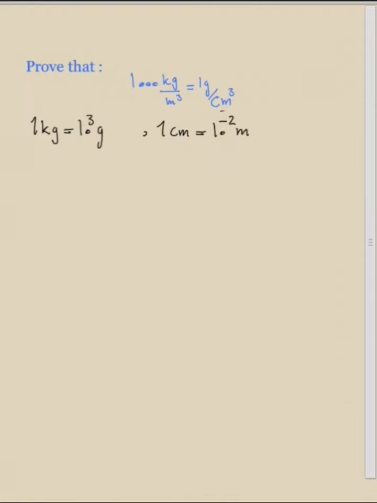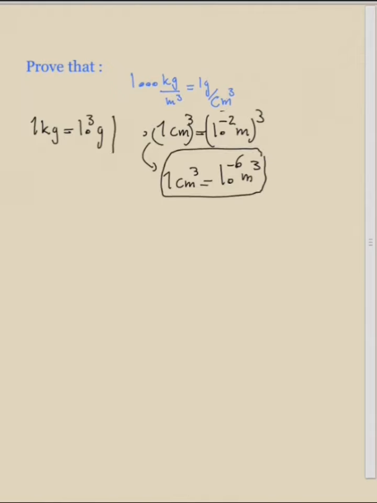But what we need is centimeter cubed. So we raise both sides of this equation to power 3, and what we gain is 1 centimeter cubed is equal to 10 to the minus 2 times 3, which is minus 6, meters cubed. This is the second equation that we need for solving this question.